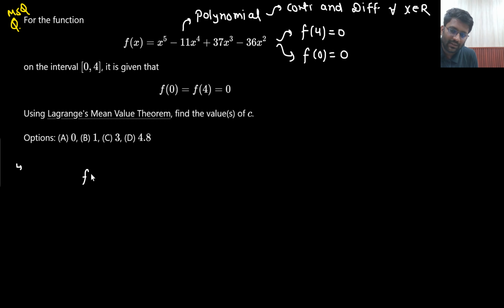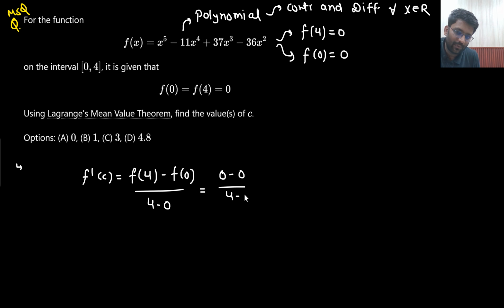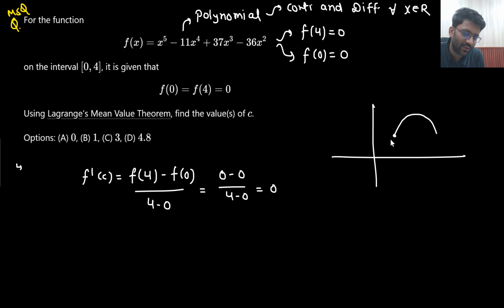What does the theorem say? That the differentiation at a particular point would be equal to f of b minus f of a divided by b minus a. So what will be the slope of this line? That is 0 minus 0 divided by 4 minus 0, equals 0 only. Basically, the scenario is that if f of a is equal to f of b, this is your f of a and this is your f of b, at x equals a the value you are getting is f of a, at x equals b the value is f of b, and both are the same. Then the slope of this line has to be 0 only, no? So if f of a equals f of b is given, that means f dash c would be equal to 0 only.